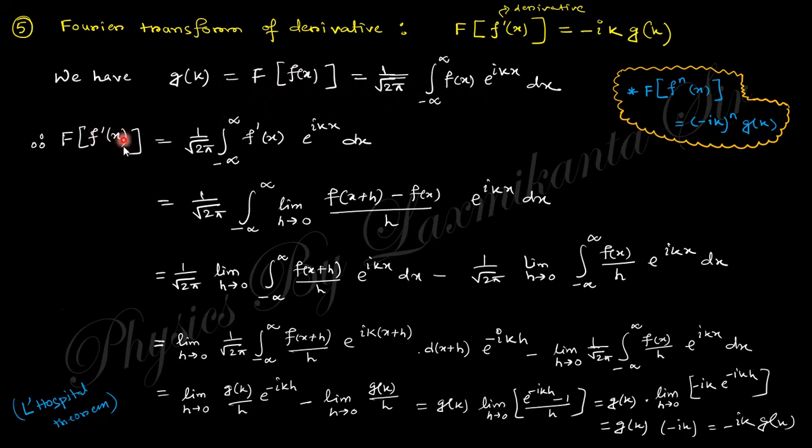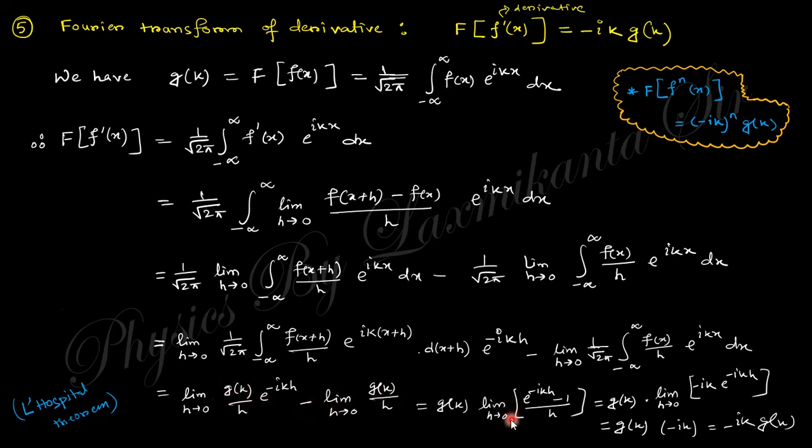If you put f prime x here, this is nothing but the basic definition of derivative. You know, the limit of f of x plus h minus f of x over h. Separate out these two things, and after that you can change it like that. It will be e to the power i k x plus h, dx plus h. You need to subtract this one in a similar form. This is nothing but the g of k, and these two terms are additional, and here too this is known as g of k, and this is the additional term.